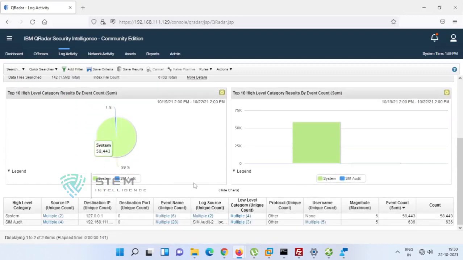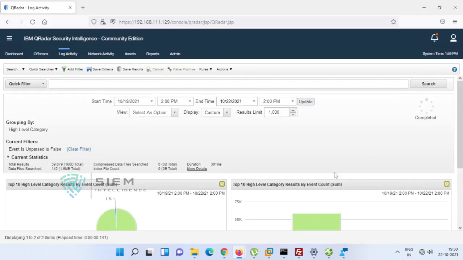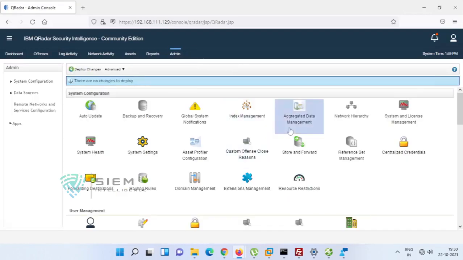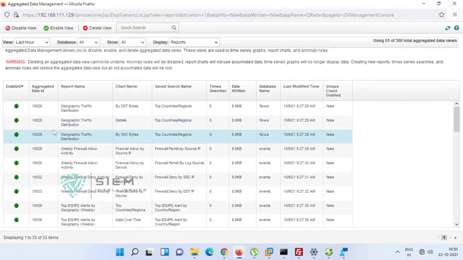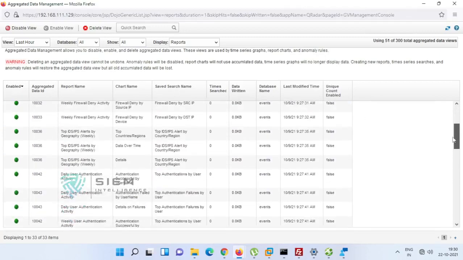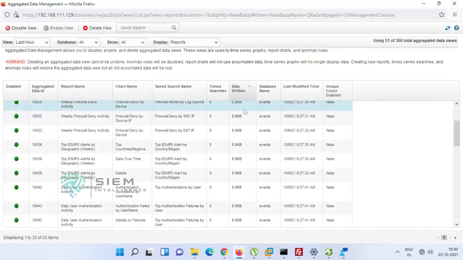For this accumulation, see, it has given very fast information, in milliseconds. This aggregation was done by the aggregated data management against this particular thing. Got it? So it may be months of data, days of data, whatever data is written against this particular report name, it will show here. Sometimes there is nothing, sometimes there is. Right now it is 0. Why? Because